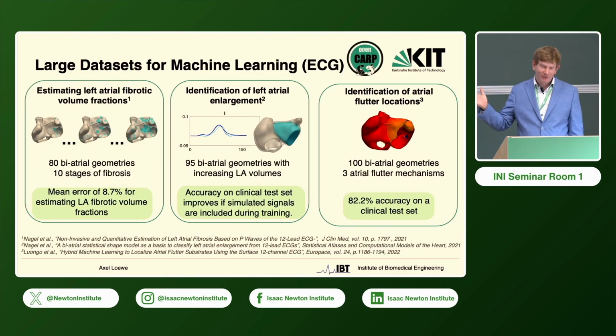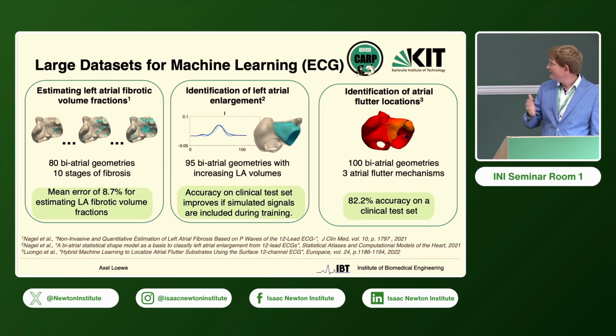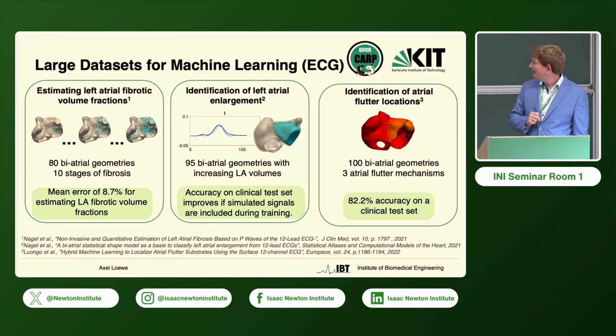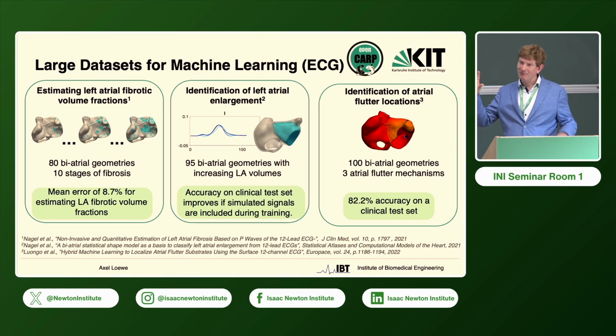Similar approaches can also be used for other questions. So we used it to estimate left atrial fibrotic volume fraction from the ECG with synthetic data. We also used hybrid data sets where we enlarged clinical ones with synthetic ones to identify left atrial enlargement from the ECG, and also to identify atrial flutter locations.